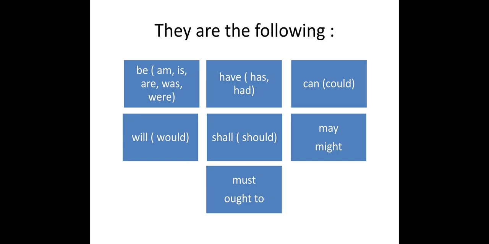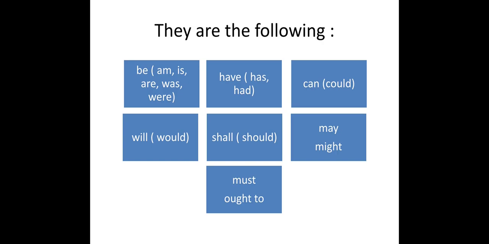B. In B we are using am, is, are, was, were. Have, has and had as present form or past form. Can, and in a past form we can use could also. Will, would we are using for past form. Shall, should. With this we are having may, might, must, ought to.